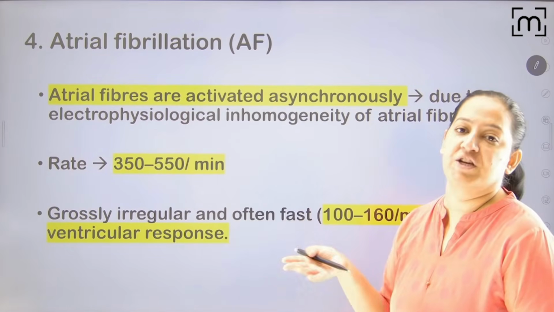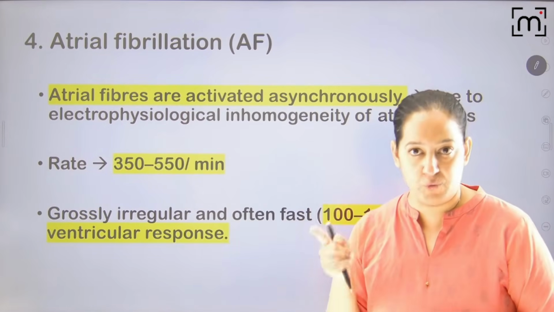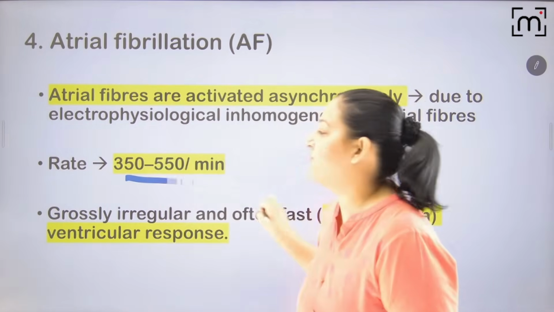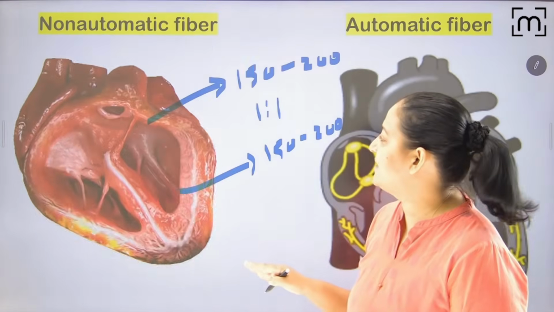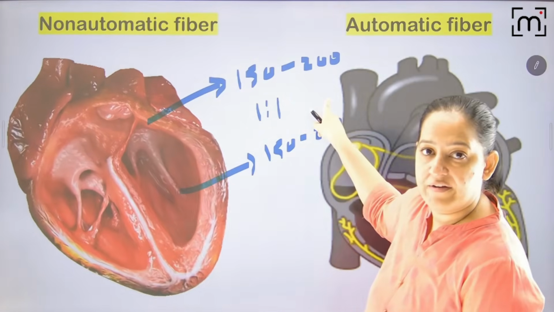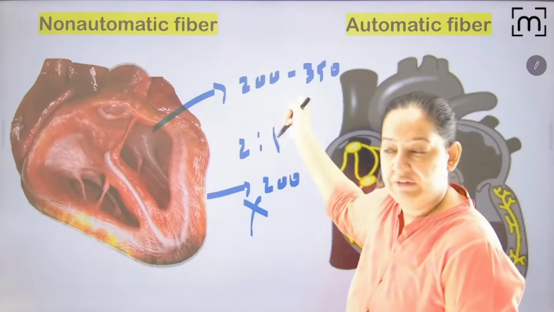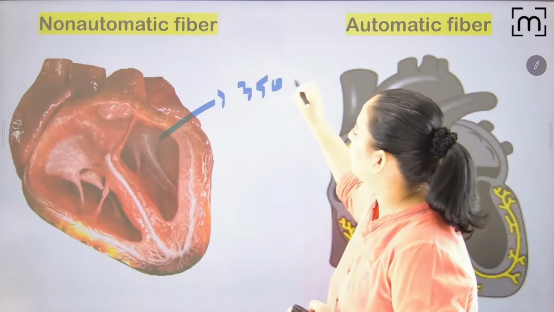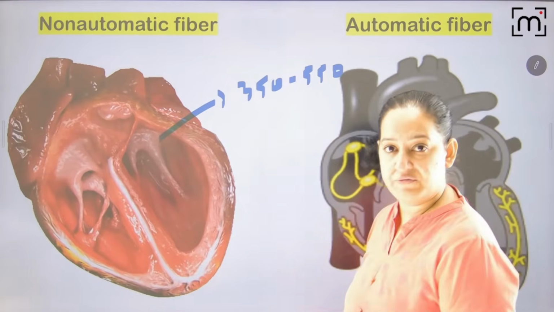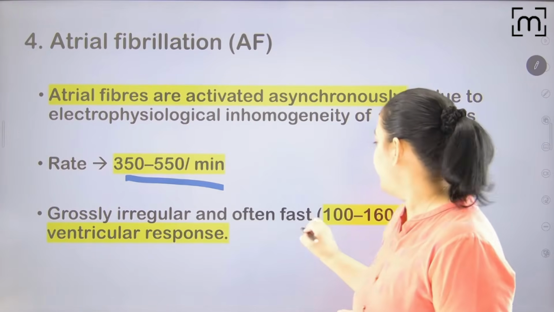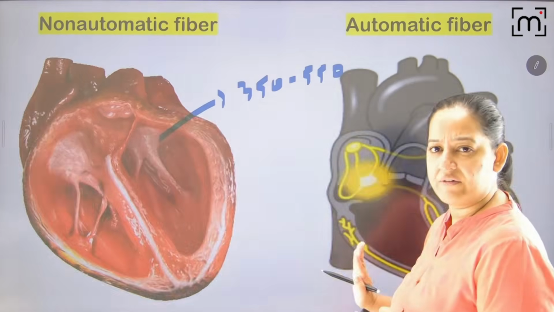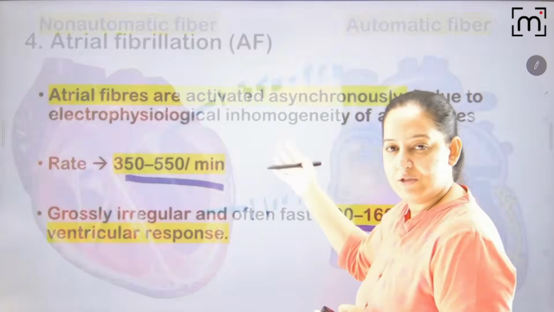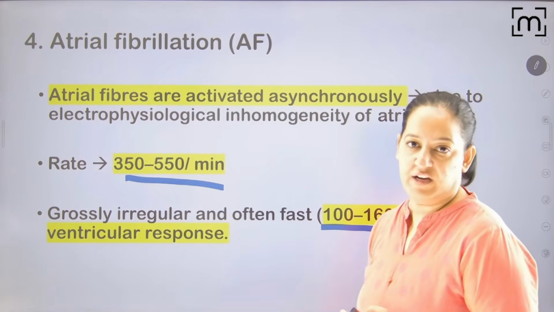Now coming to atrial fibrillation. In PSVT the rate was 150 to 200. In flutter it is 200 to 350. Here it's 350 to 550. It's a continuation. Atria is contracting at 350 to 550, and the ventricle is contracting at just 100 or 150. So again there is a 2:1 or 4:1 AV conduction ratio.